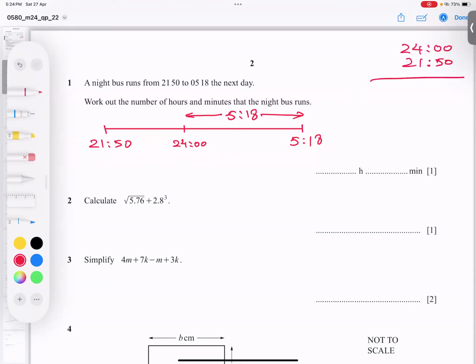I will show you both techniques, students. Now you need to borrow one from there. So if I take one borrow from this 24, what will change? This becomes 23, and this becomes 60, because 1 hour consists of 60 minutes. So now I get 10, and out of 3, 1 is gone, so I get 2. So this is 2 hours and 10 minutes. Let me write again, one minute please: 2 hours and 10 minutes.